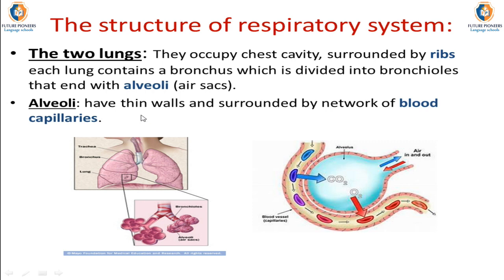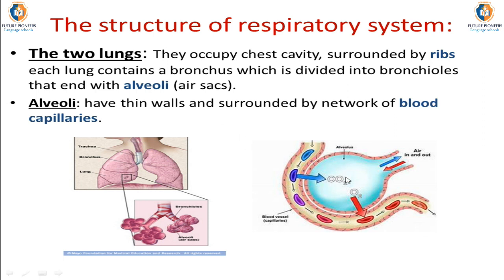So the alveoli have thin walls and they are surrounded by a network of blood capillaries to allow the exchange of oxygen, which goes into the blood, and carbon dioxide, which comes from body cells after the process of respiration, or burning the digested food with oxygen.